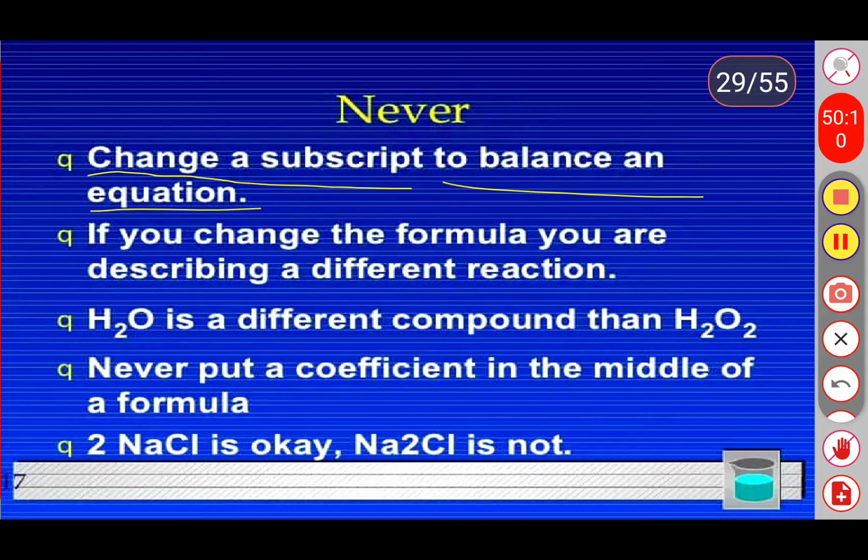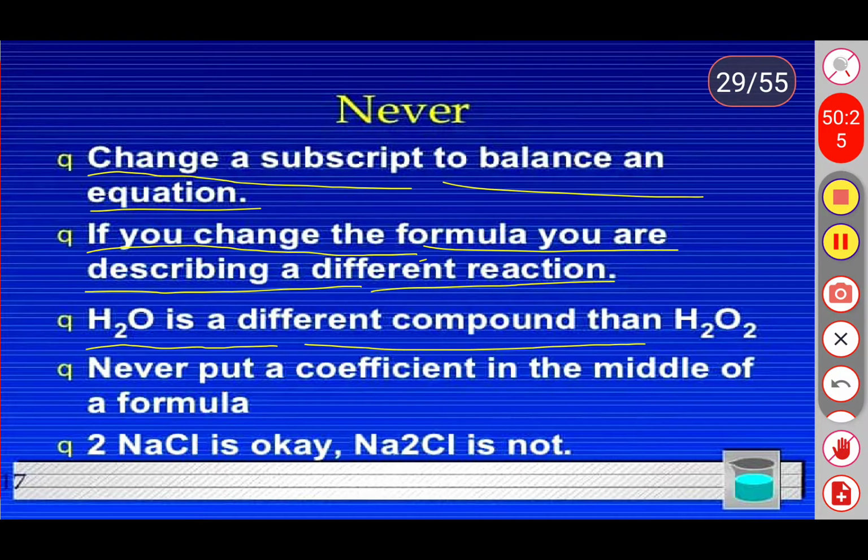If you change the formula, you are describing a different reaction. And third one, H2O is a different compound than H2O2. H2O is a different compound than H2O2. And next one is never put a coefficient in the middle of the formula.